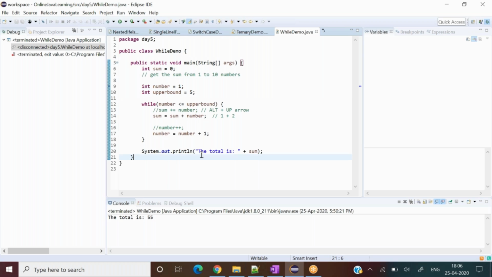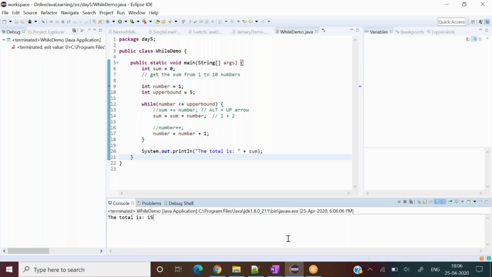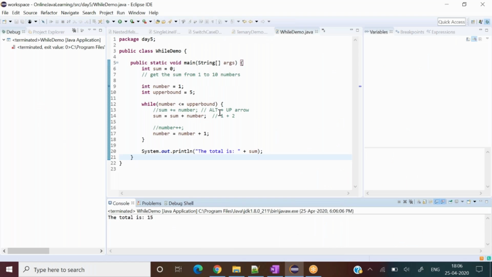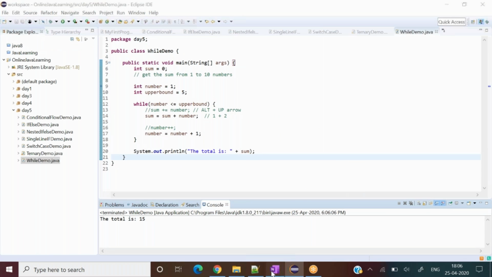Why is it giving us 14? We will see that one more time, but let's check out the output first. So this is 15, right? Now let's recheck our output. Where did we make the mistake? If we made any counting mistake there, we can quickly check that.